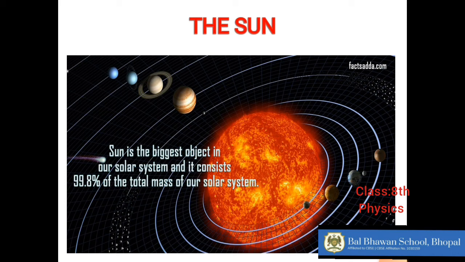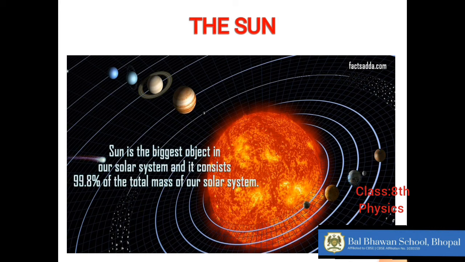No life is possible. Okay, so the sun consists of 99.8% of the total mass of the solar system. Just imagine, it is so large and so heavy, right? Almost 99.8% of the total mass is the sun only. And the other planets are much smaller as compared to the sun, and they keep on revolving around it in elliptical orbits. We will be studying about planets in the next class.